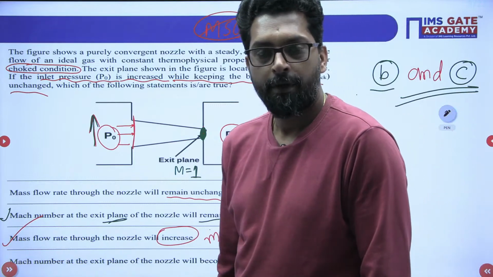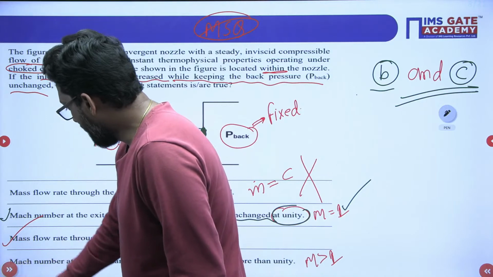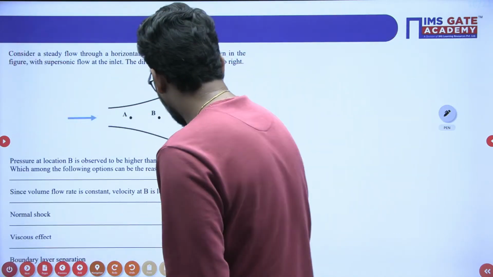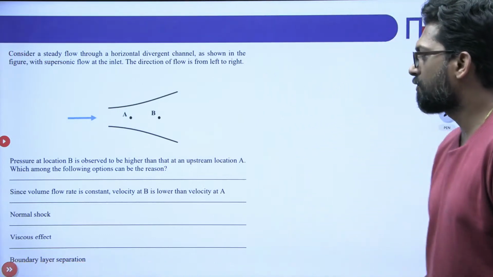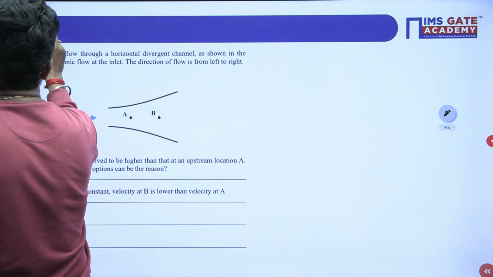Okay? This is clear now? Now, the next one is this question. This is also a good question, from 2022. This is a different set.